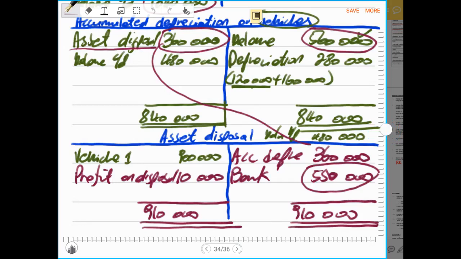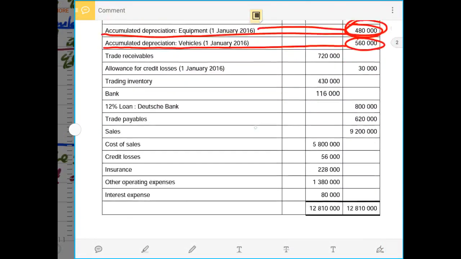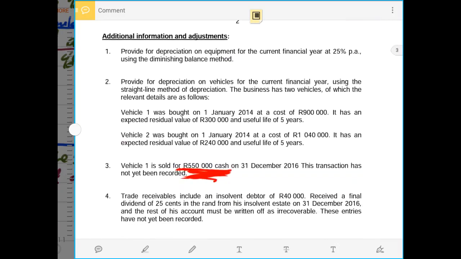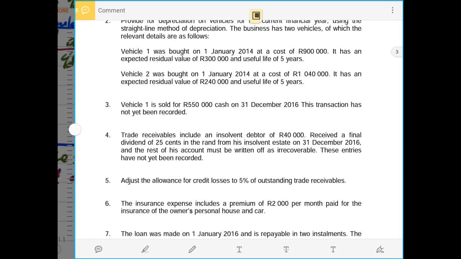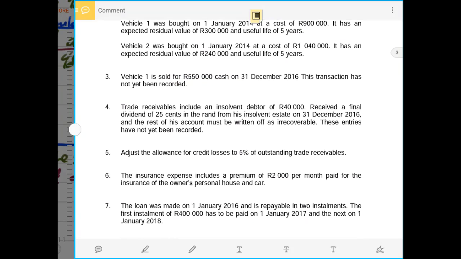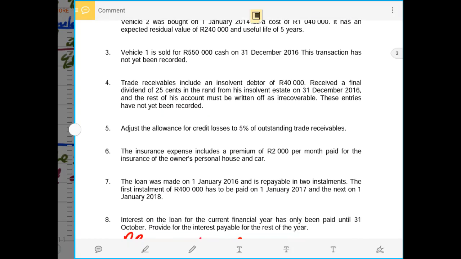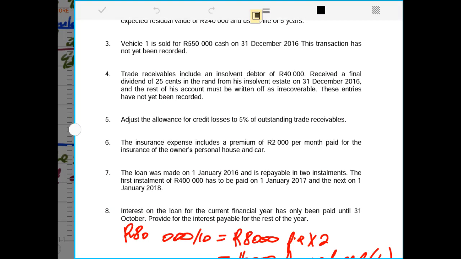So now let us move slowly to the next adjustment. The next adjustment is adjustment number 3. Adjustment number 3, okay, that one we have already done it. 550,000 is recorded under bank. We are going to adjustment number 4. Adjustment number 4 says trade receivables include an insolvent debtor of 40,000 rands.